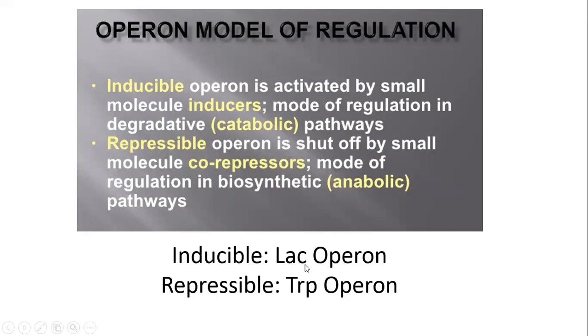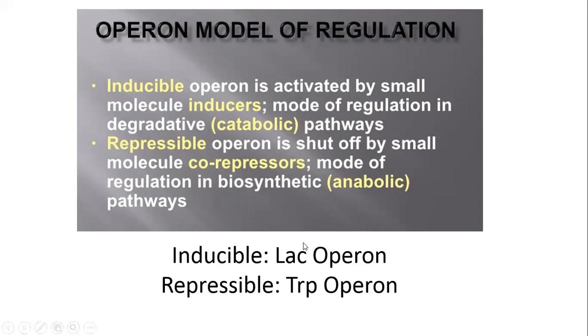In case of the lac operon, we use the gene products of the lac operon genes to catabolize lactose, or to degrade lactose. And in case of the tryptophan operon, the gene products are synthesized and used to synthesize tryptophan.